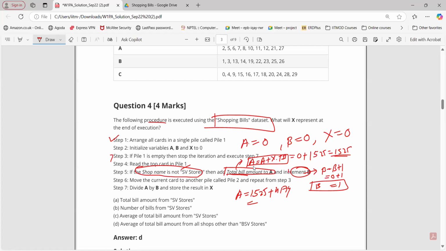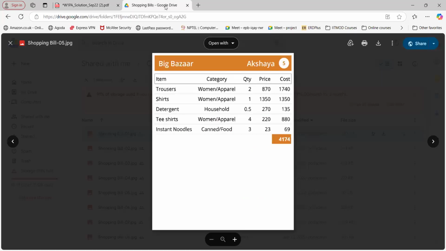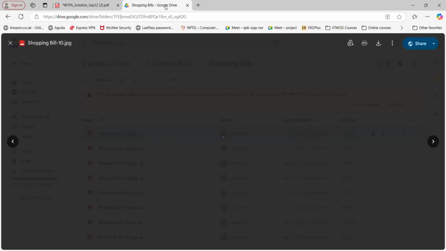That will be A, and increment B means what? B initially was 0, but after the first iteration it was 1. Now here again B equals 1 plus 1, that is 2. Okay. So again we have done this. Step number 6, move that card. Again go to step number 3. So we have to keep doing this until we reach all the shopping bills, 28, 29, 30, right?